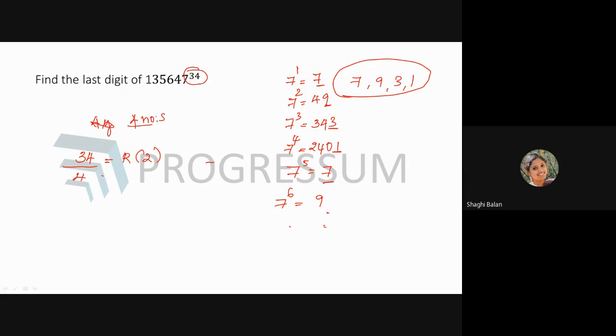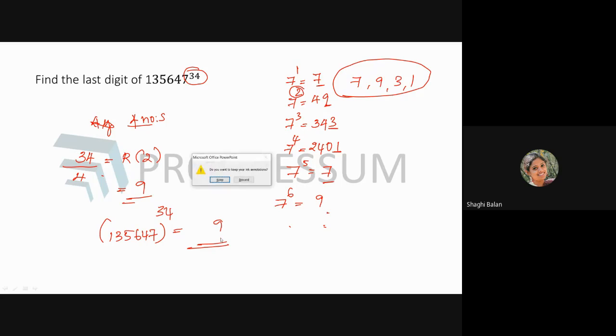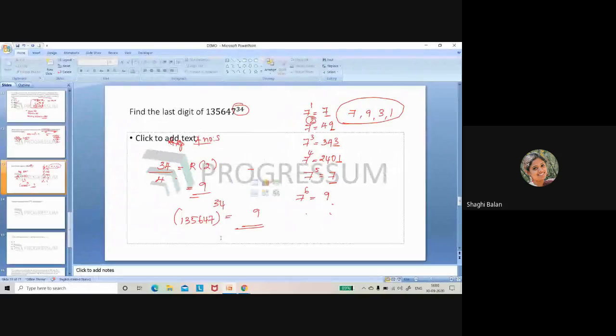Now check 7 power 2. What is that number ending with? It will be ending with 9. Here we are getting a remainder 2, so we check what 7 square ends with. 7 square ends with 9, which means the entire number 135647 to the power 34 will end with 9. Is that clear, guys? There is something called a power cycle as well as a remainder cycle. If we get a chance to move forward together, I'll teach you all those things.